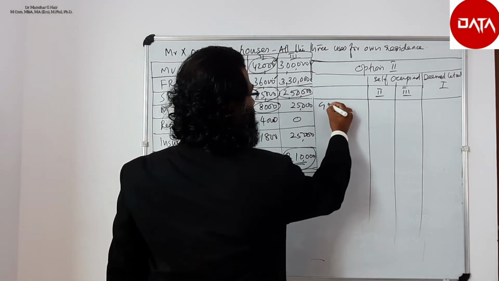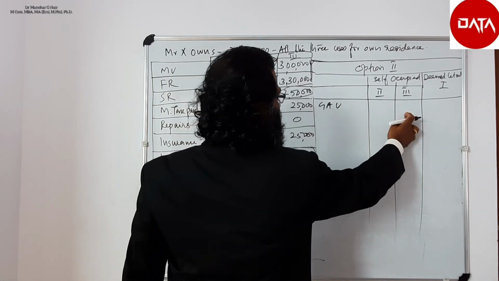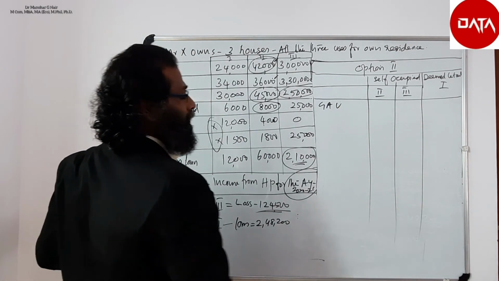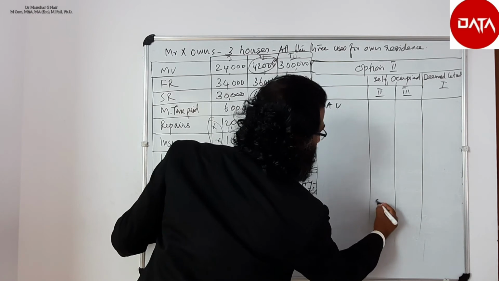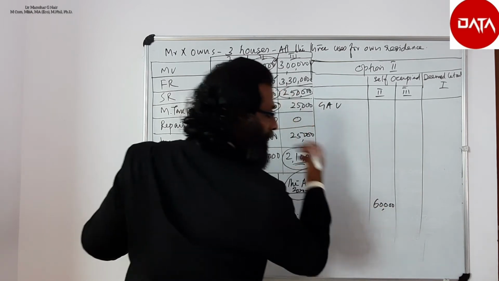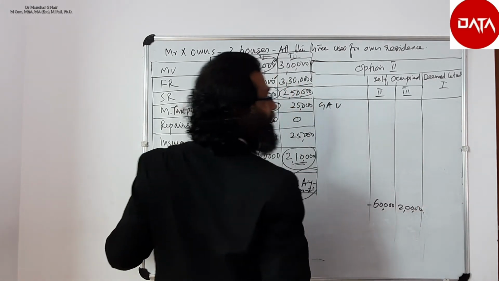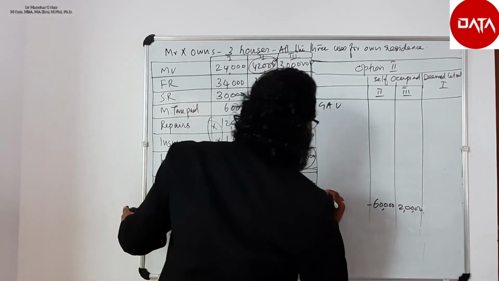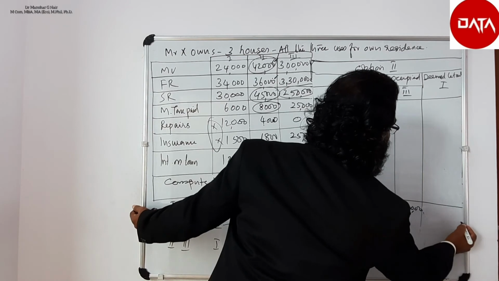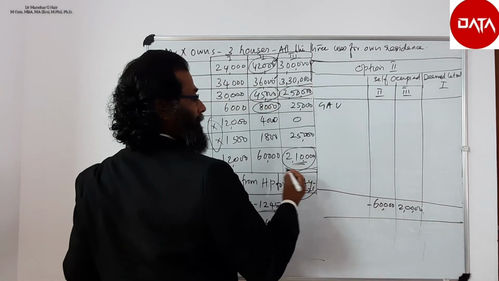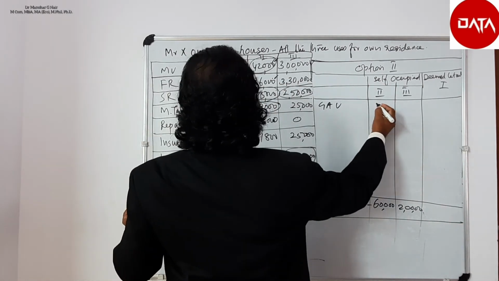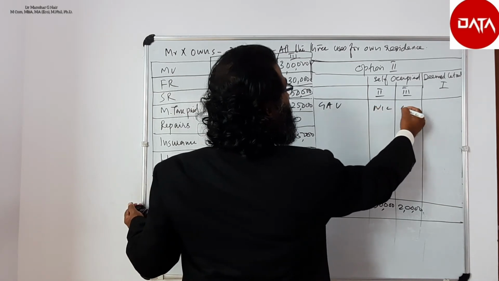Self-occupied house property, house 2 and 3, we know the value. House 2, it is maximum loss of 60,000 that we worked out in the previous case. 2 lakh loss for the third house. And what about the case of first house property? Gross annual value, here it is nil, here also nil.